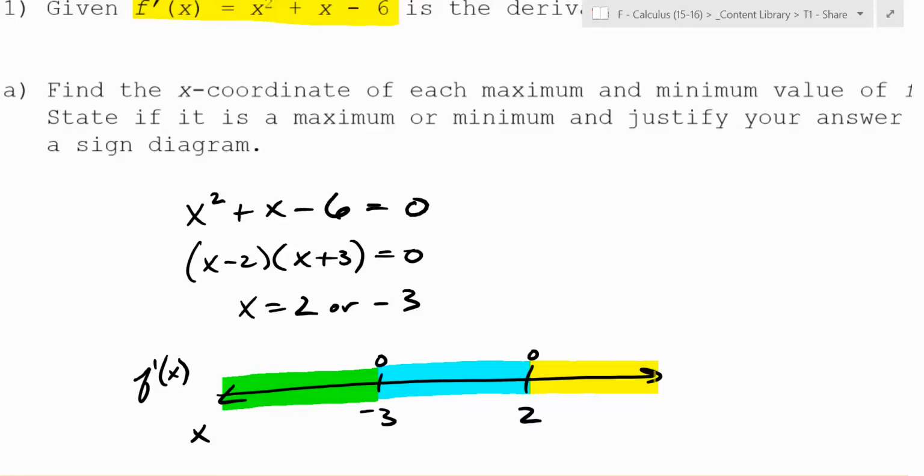Why can't the blue region be positive and negative? Because it doesn't cross 0. So if it was positive and negative, it would have to cross it somewhere. It would have to be 0. Are there any other zeros? No, there aren't. So this is entirely positive or negative. This is entirely positive or negative. This is entirely positive or negative.